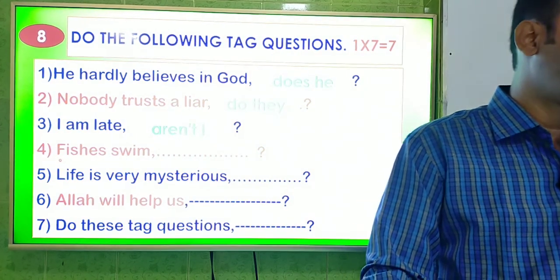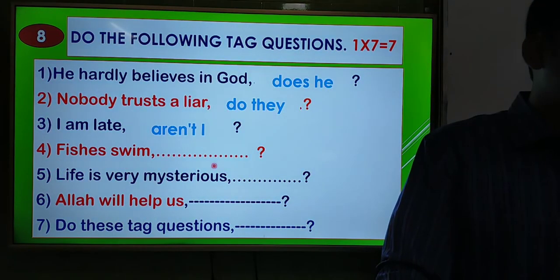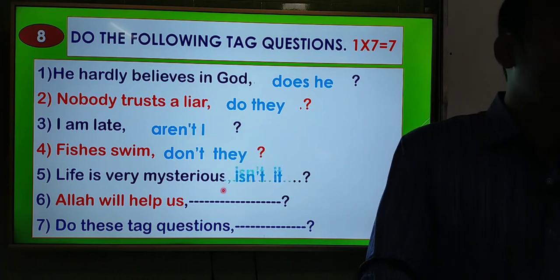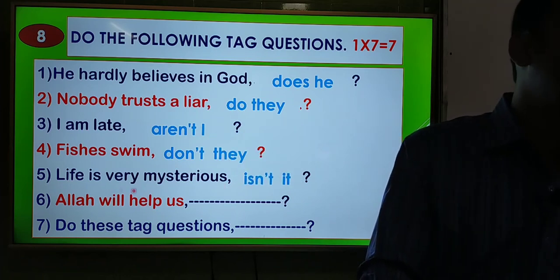And number 4, fishes swim dash, so the answer will be don't they. This is present indefinite, so in present indefinite we have to use do or does, and we have to use do with they, so the answer will be don't they. And number 5, life is very mysterious. Here the operator is, so this is an affirmative sentence, so the answer will be in negative. So the answer is isn't it. We have to use the pronoun it for life.